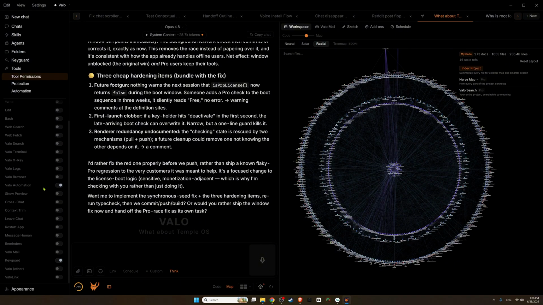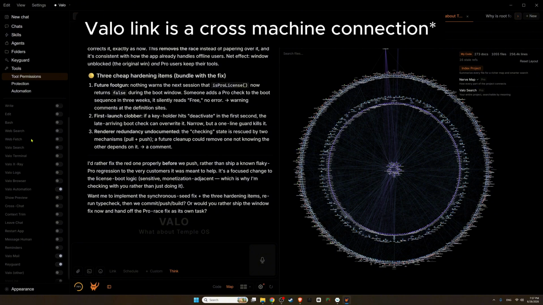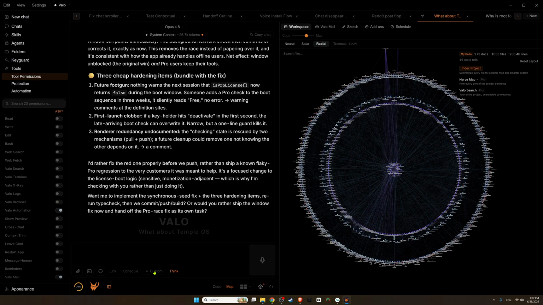It can just do it. Automation, yes, I want Claude to ask a permission for that. The key guard as well, I want a permission for that. Valo Mail actually as well, just to make sure nothing is being sent by mistake. And turn on Valo Link as well. That's it. Everything else Claude can do without asking for a permission. And this is because Valo has custom permissions, something that no one else even has.